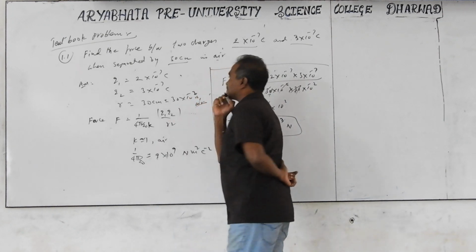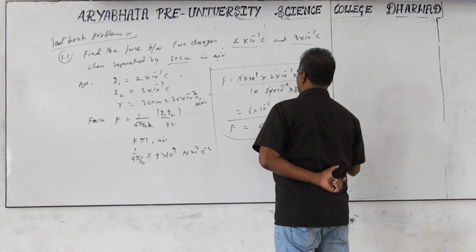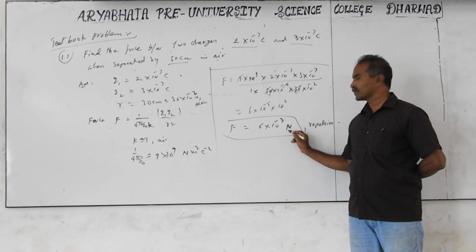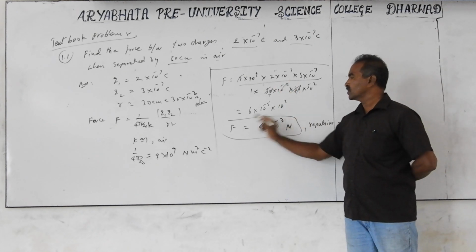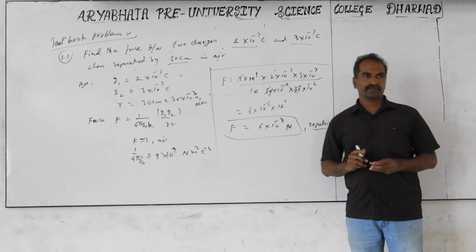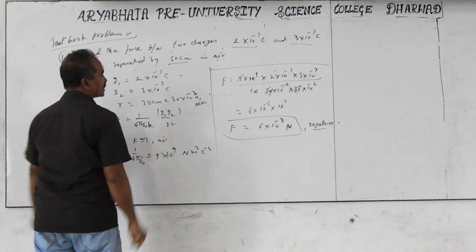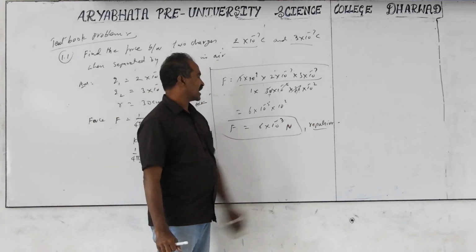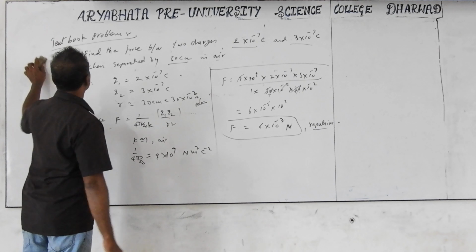Nature of the force you better mention at the end. Both are like charges, so the force is repulsive, or repulsion. And compulsory, many students in the assignment do not write the units. You must write the units. Some students have written C here. C is for coulomb only, not for the force. You have to get the units. The SI unit of force is newtons, and like charges are taken. Therefore, you have to mention the repulsion force at the end. Unless they ask the question about repulsion and attraction, this mentioning is not compulsory. If the question says so, the mention is compulsory, but otherwise it is always better to mention it. Units are also compulsory. So that is question 1.1.